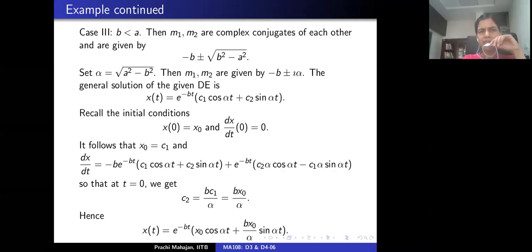And if b square minus a square is strictly negative, then the roots of the characteristic equation are complex. In fact, they're complex conjugates of each other. So suppose I write them as minus b plus or minus i alpha. Then one can write down again the general solution, which is in the linear span of exponential minus bt cosine alpha t and exponential minus bt sine alpha t. Again, apply the initial conditions and find out what these constants c1 and c2 are. Correct?